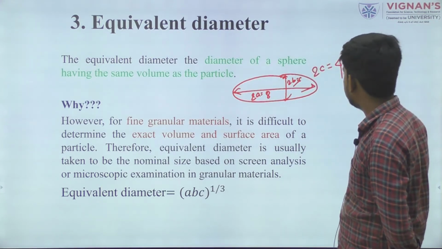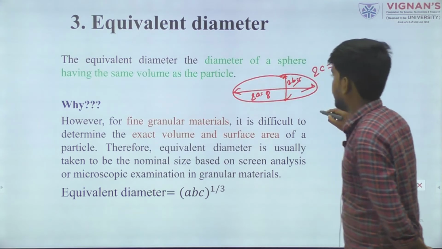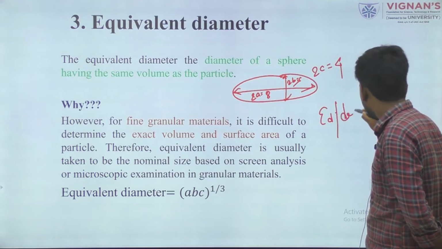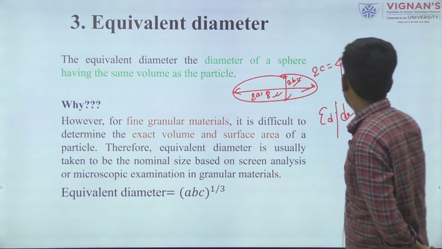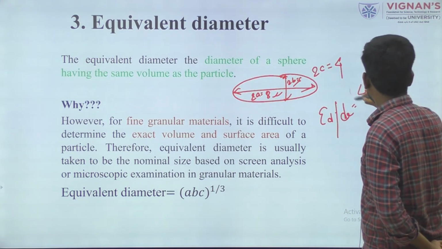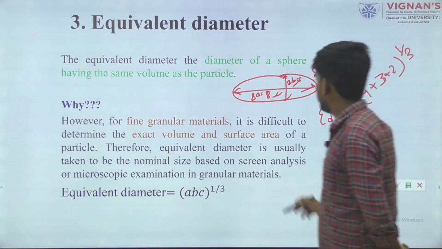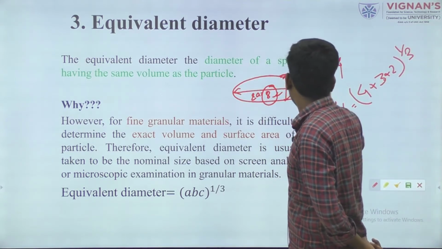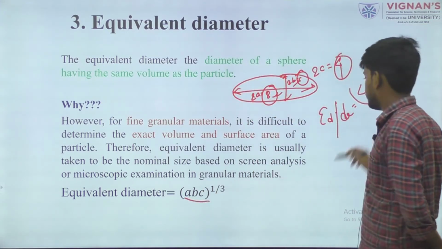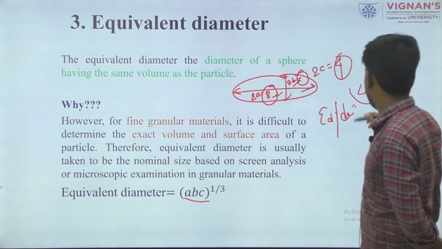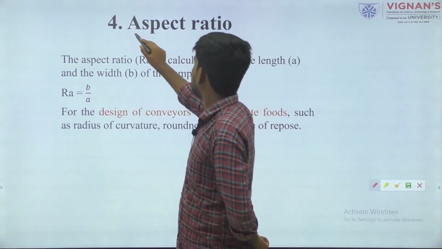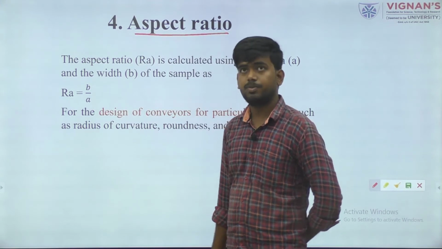So if we want to find this equivalent diameter, then we can write it as half of 4 into 3 into 2 to the power 1 by 3. You can't directly put this value as it is not given. That's why I am telling you, this A, B, C means the radius of this material, which we can put for solving this numerical.